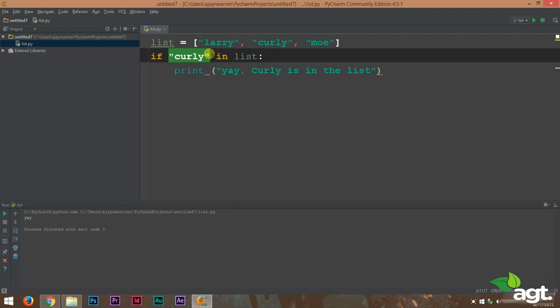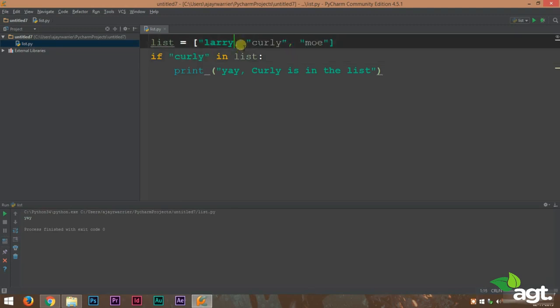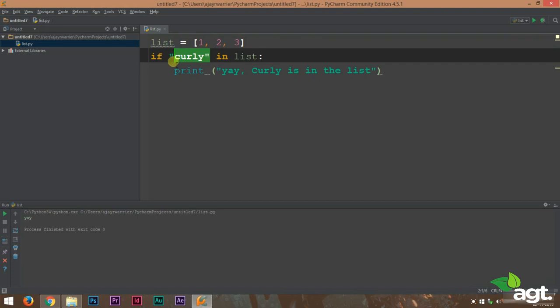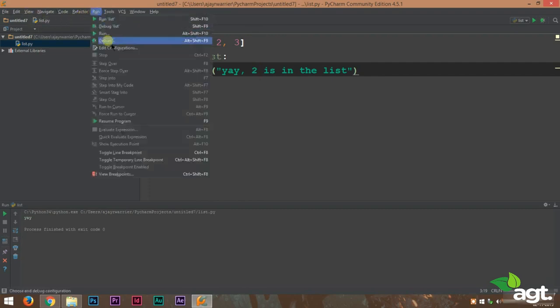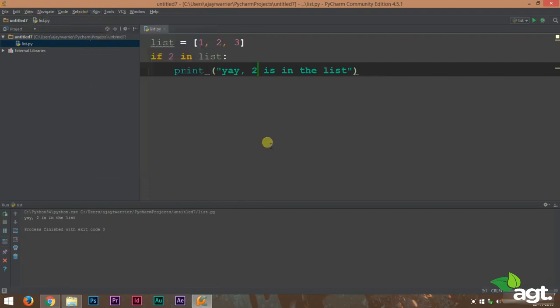You can try this out. We can do the same with numbers. Instead of a string list, we can have a list of numbers. If 2 in list, "Yay, 2 is in the list." Okay, let's run this. And we get the output, "Yay, 2 is in the list."